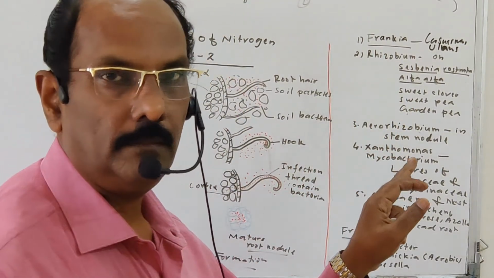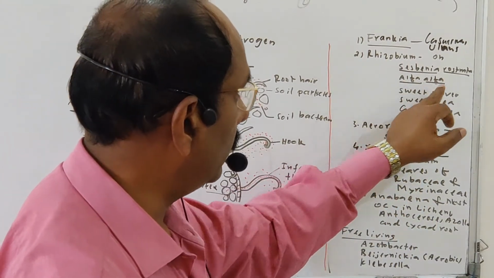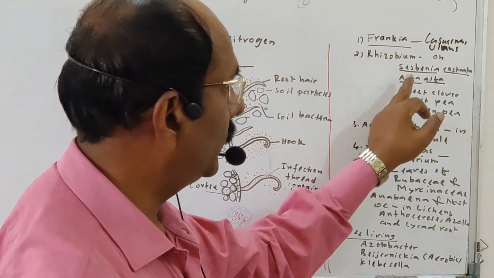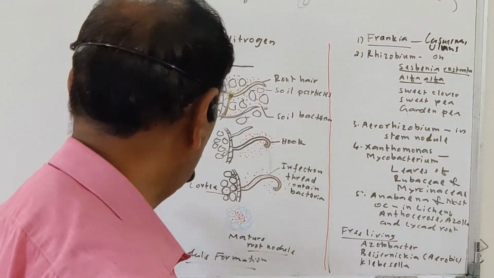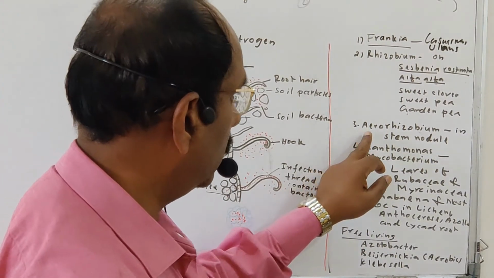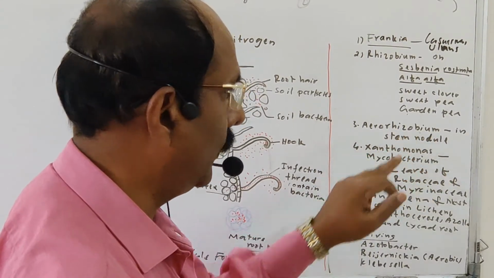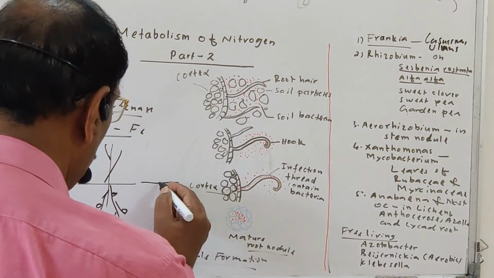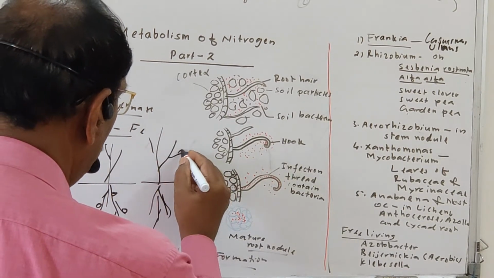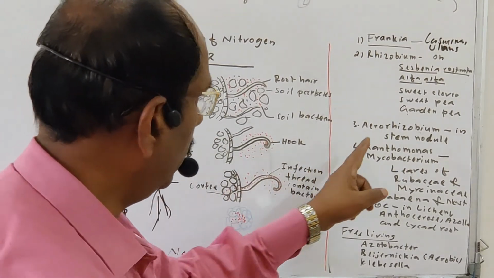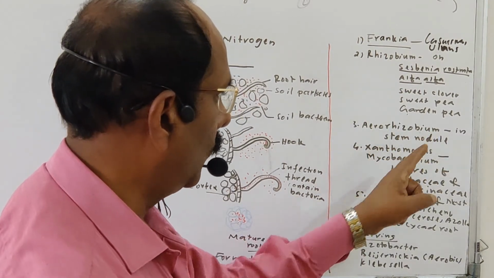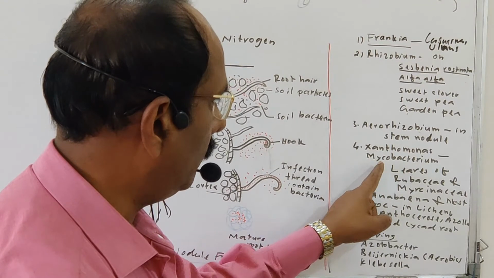Which plants? The pea plant, Sesbania rostrata, alfalfa, sweet clover, sweet pea, garden pea, all these are leguminous plants. In these leguminous plants, root nodules are produced, and the root nodule contains bacteria that help in nitrogen fixation. Another example is Azorhizobium. It is present in stem nodules. Some plants produce nodules on the stem. The root has no nodule, but the stem shows nodules, and these stem nodules contain Azorhizobium. Azo means above the ground.